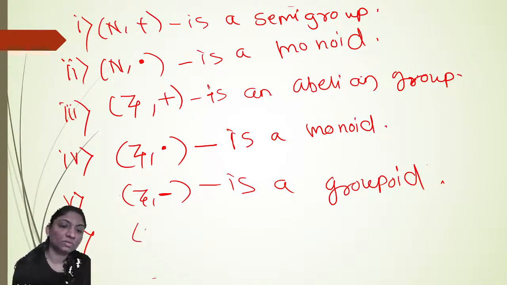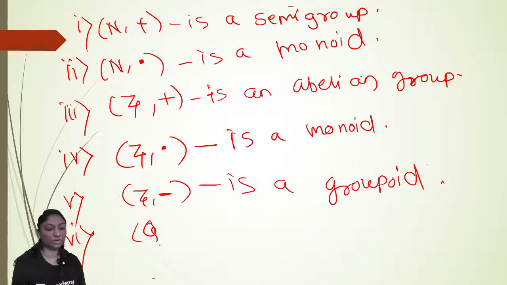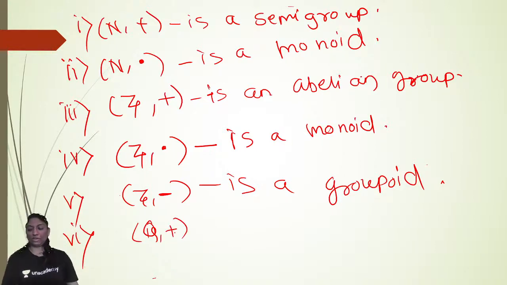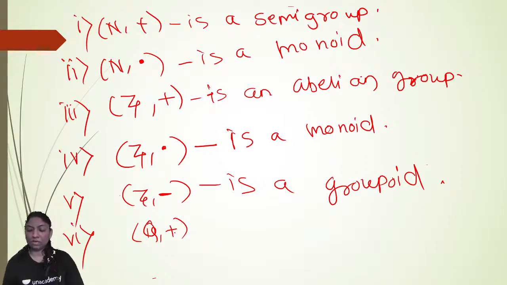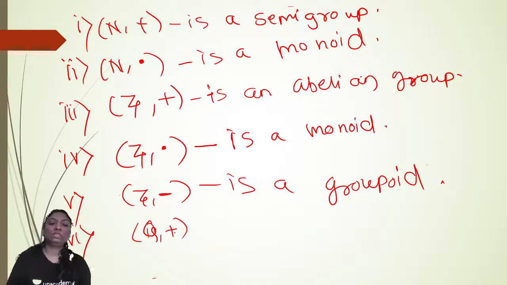Here we'll take the set of rational numbers. It is also an abelian group with respect to addition. The sum of any two rational numbers is again a rational number, so the closure property is satisfied. For any three rational numbers, associativity holds, that is, (a plus b) plus c is the same as a plus (b plus c).